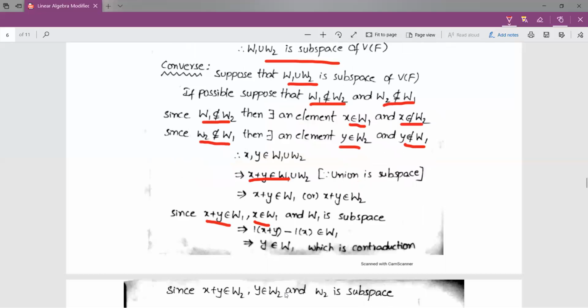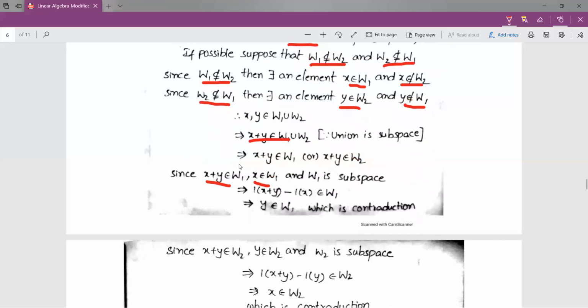So if we consider X plus Y in W1 and proceed, we get a contradiction. Similarly, if we consider X plus Y in W2, and we already have that Y is in W2, so I consider Y in W2.